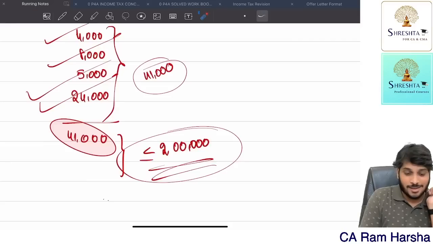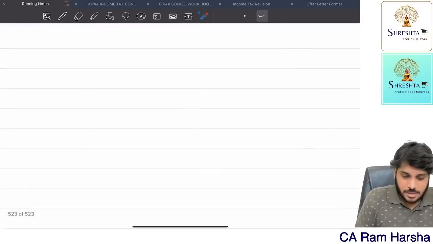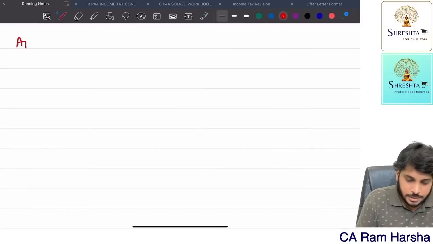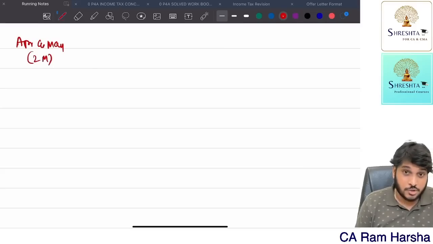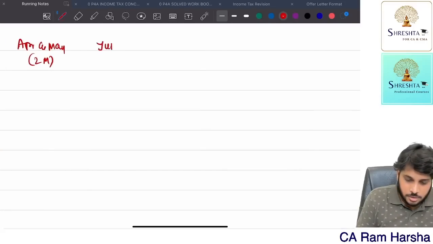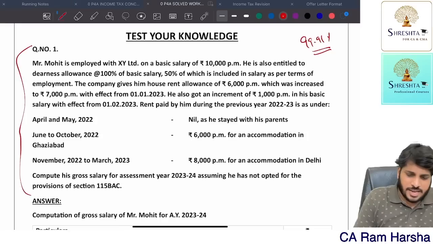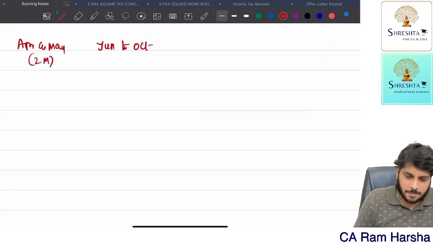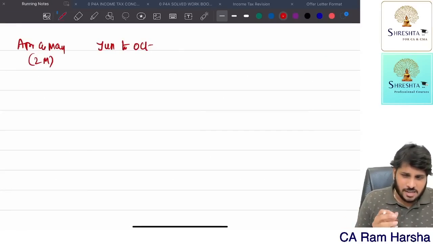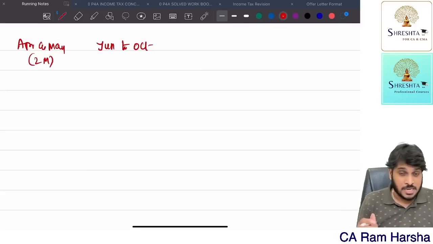Now you see, you have to calculate here April and May. April and May, nothing but how many months? 2 months. For this, you should compute HRA exemption separately. Then June to October. By the way, June to October, where is he staying? June to October, Ghaziabad. In June to October, did he get any increment in HRA? June to October also HRA is same, 6,000 per month.